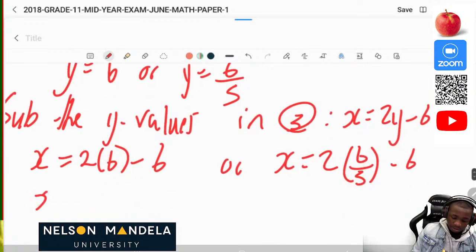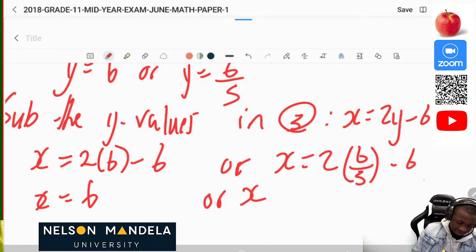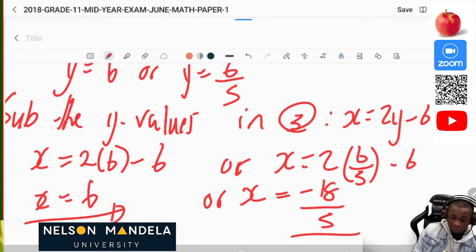Then this will be x is equal to 2 times 6 is 12, 12 minus 6 is the same as 6. Or x will be 12 over 5 minus 6. Then we'll get negative 18 over 5. So these are the two x values and these are the two y values.